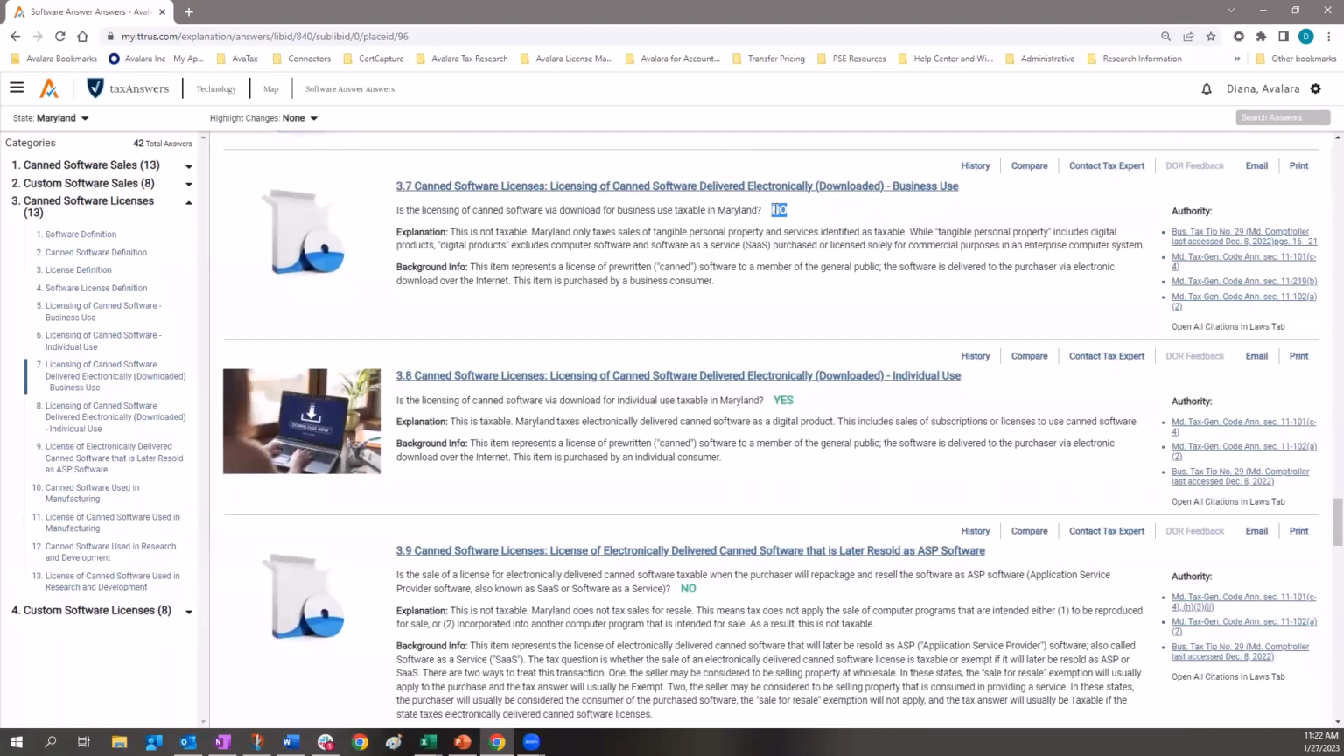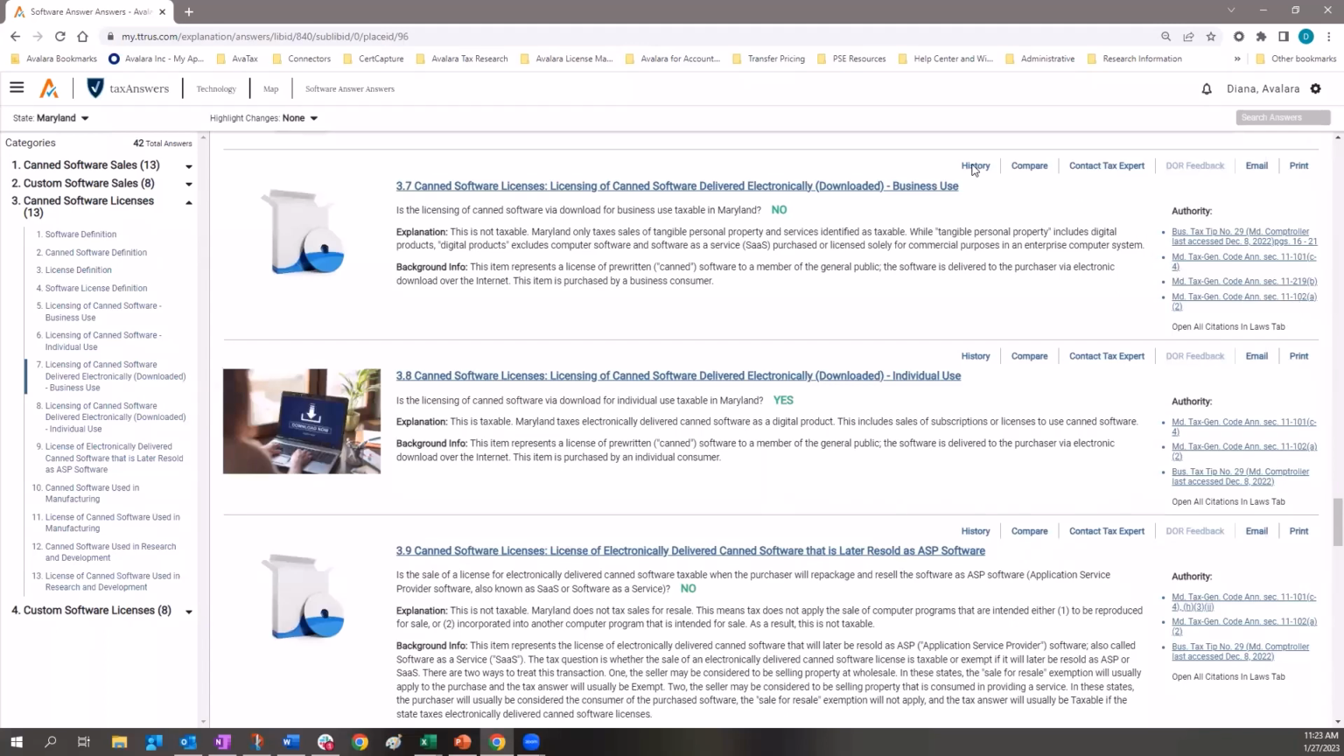Here you see this bright green, no, it is not taxable, an easy to understand explanation and background information. Again, you have all of the citations present here for you to reference and use as backup when creating your client files.